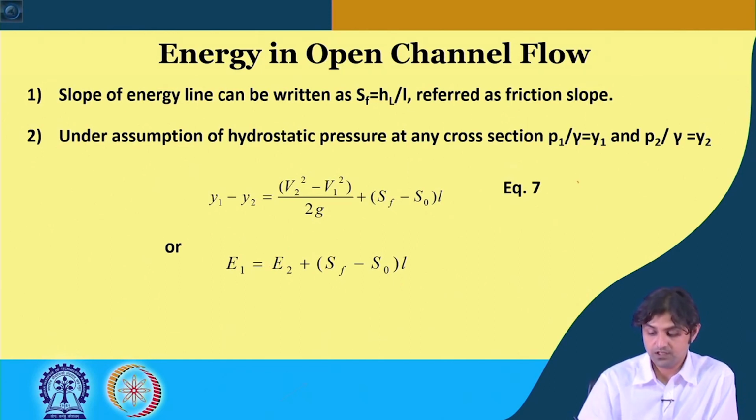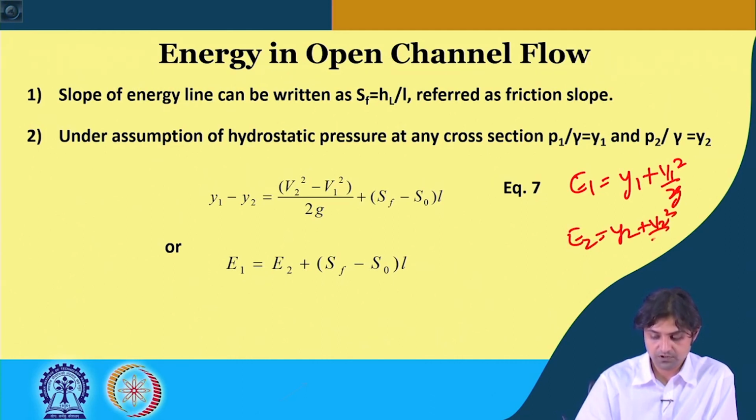So, E1 is equal to Y1 plus V1 square by 2G, and E2 is Y2 plus V2 square by 2G. Then we get E1 is equal to E2 plus SF minus S naught into L.